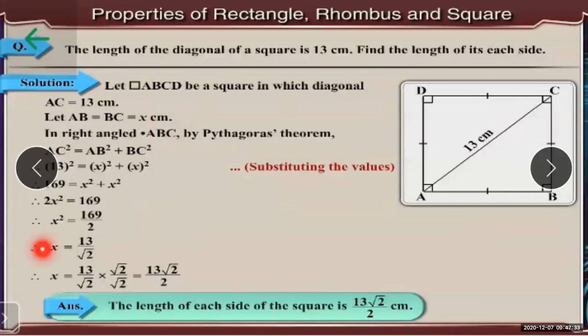So what we will do, we will take the square root on both the sides. Now x square will become x. And 169, you know that it is a perfect square of 13. Now 2 is not a perfect square. Okay, 2 is not a perfect square.